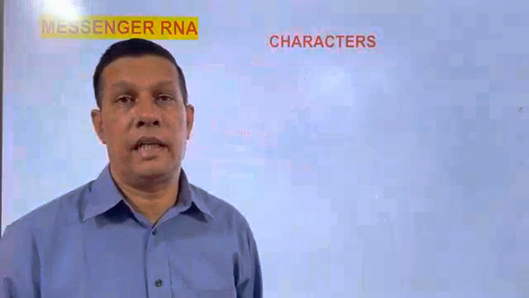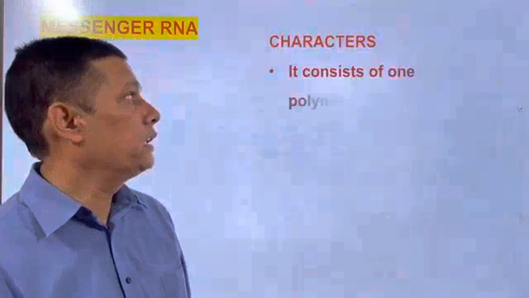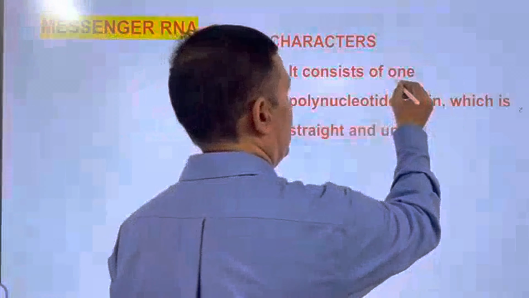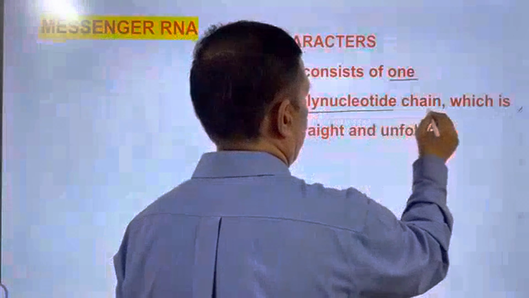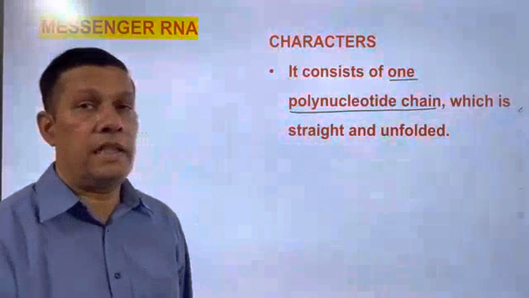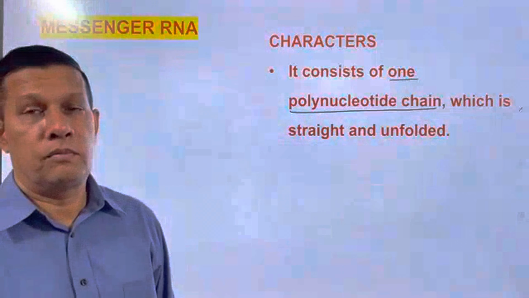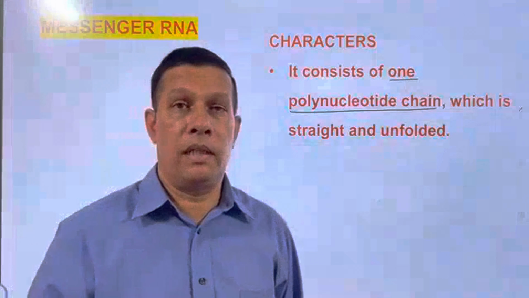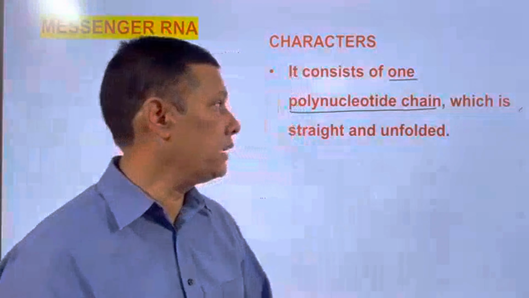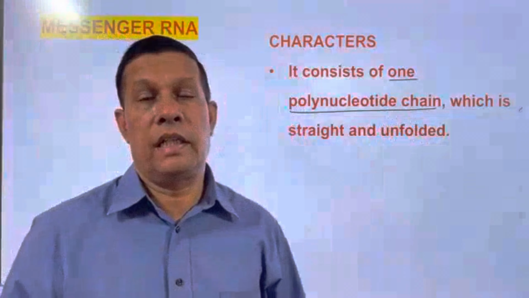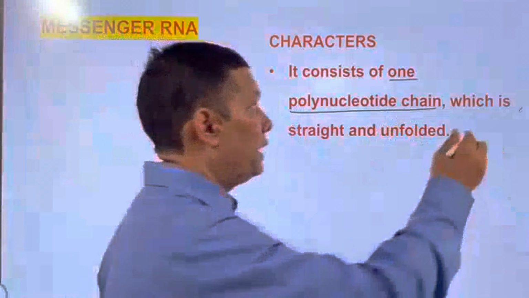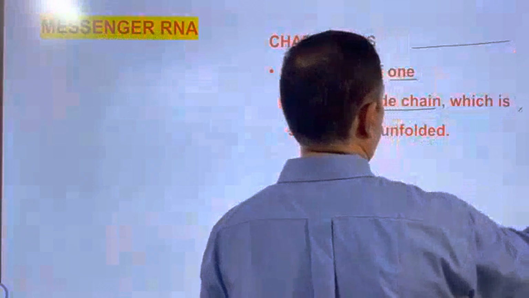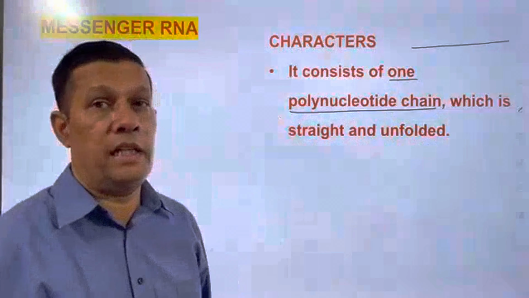Now coming to a few more characters of mRNA. mRNA contains only one polynucleotide chain. One more important character. When we observe the structure of mRNA, only one polynucleotide chain appears. And this polynucleotide chain is straight in appearance, straight in form.